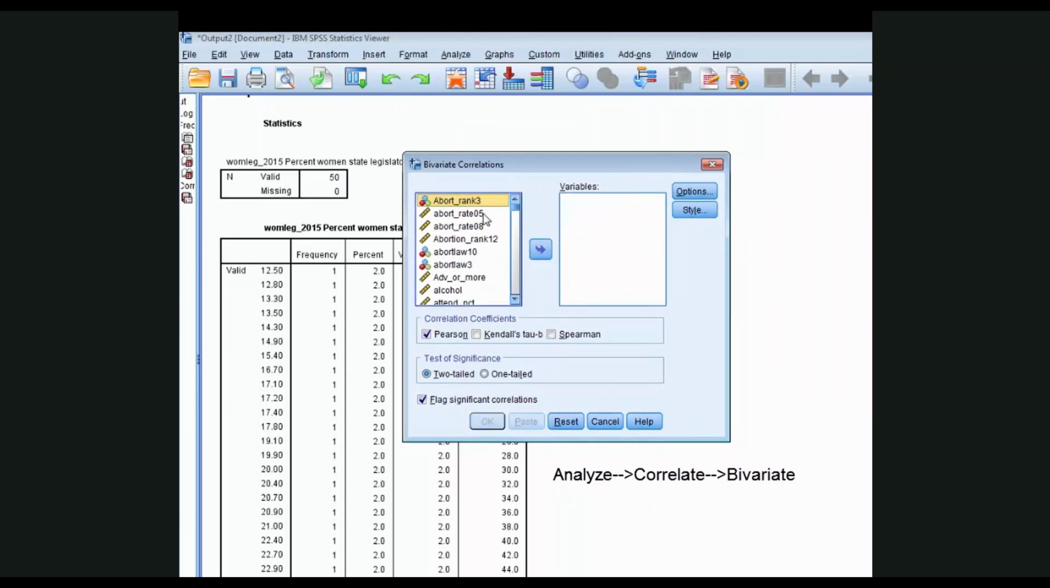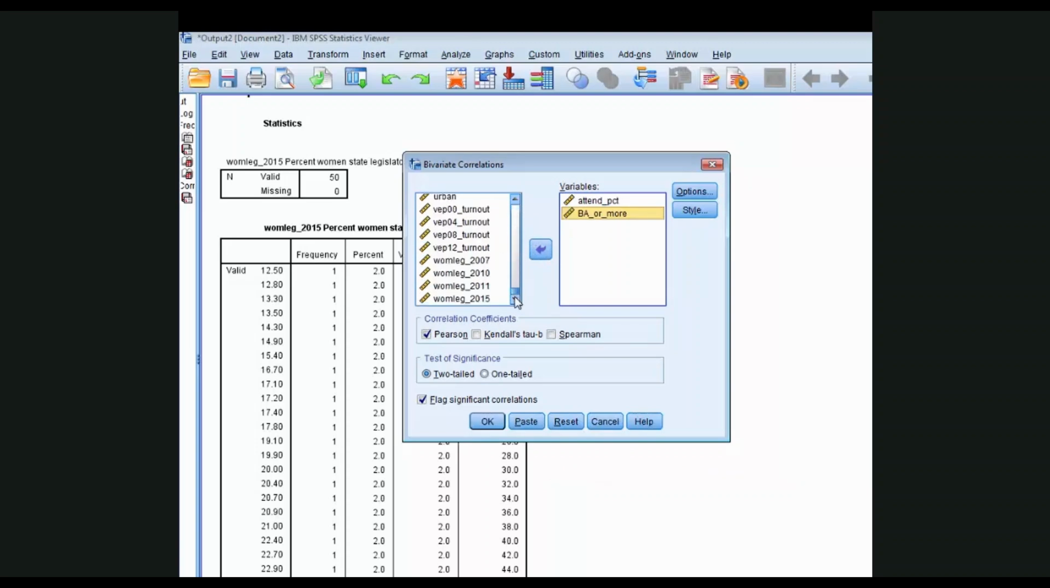I've already set that up from previous analysis. Let's redo it. Here's A10%, that's the religiosity variable. BA or more, that's the percentage with a college education in the state. Those are the two independent variables. Let's go down to the bottom and pick up WIM-LEG 2015, the percentage of state legislators who are female, and we'll click OK.